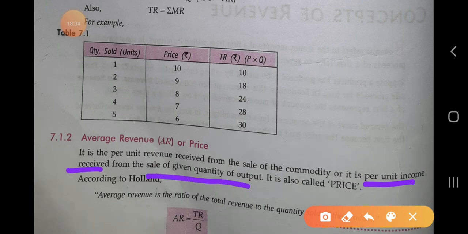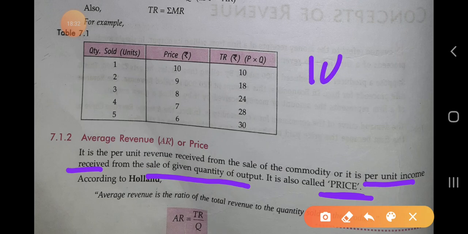the output. Okay, if any producer or firm is receiving income from producing every unit of the commodity, whatever income or revenue he or she earns when producing each unit of any commodity, it is called the average revenue, and it is also called the price of any good.